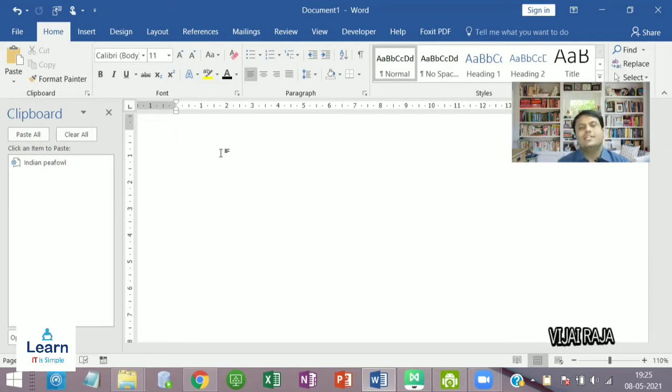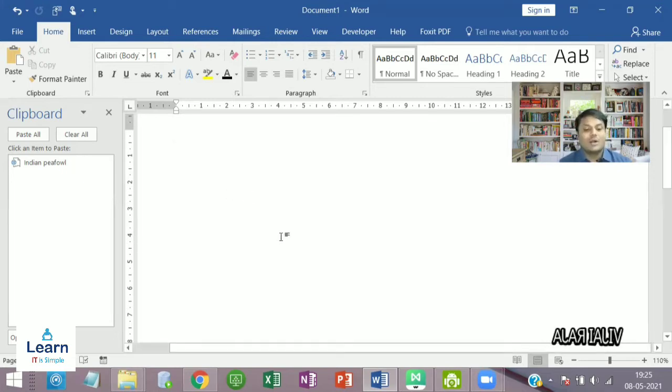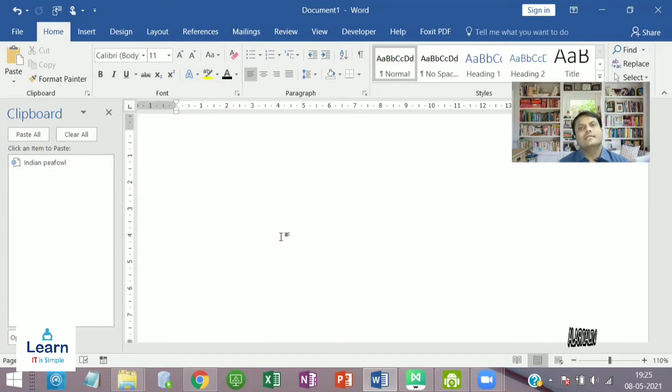Okay, that's continuous copying from the same or other sources until you have a collection of all the items that you want. It can hold up to, as I said, 24 items. If you copy the 25th item, the first item of the Office clipboard is deleted. Okay, as items are copied to the clipboard, an entry is displayed in the clipboard. Just you find that. Okay, the newest entry is always added to the top.